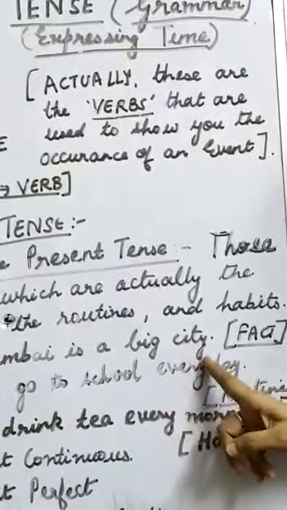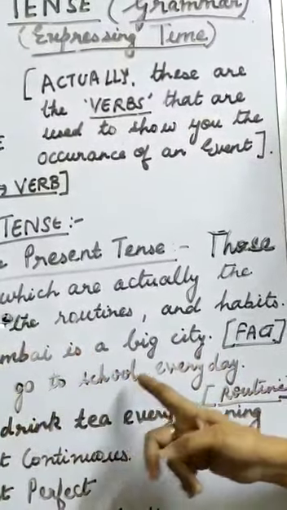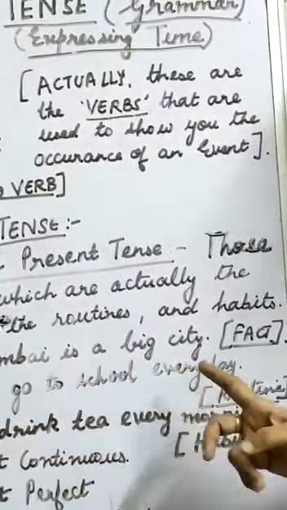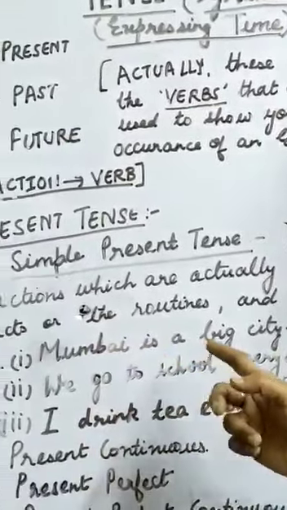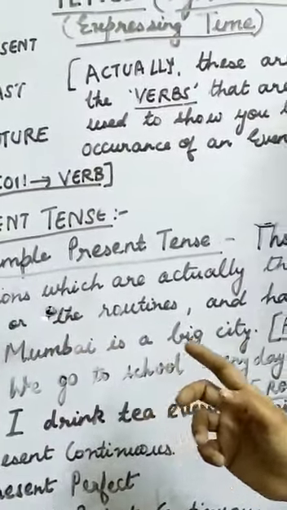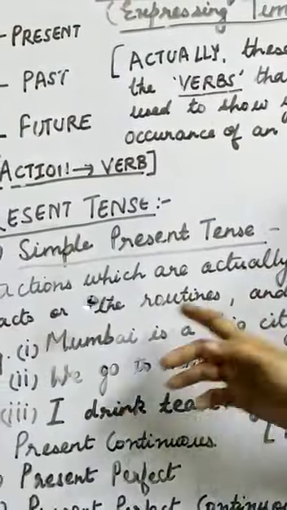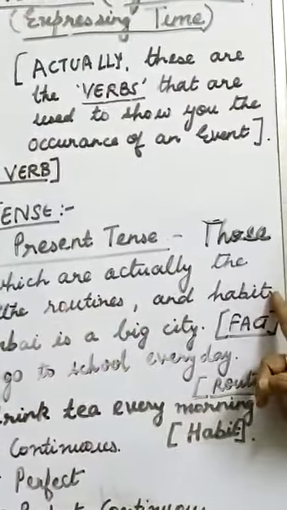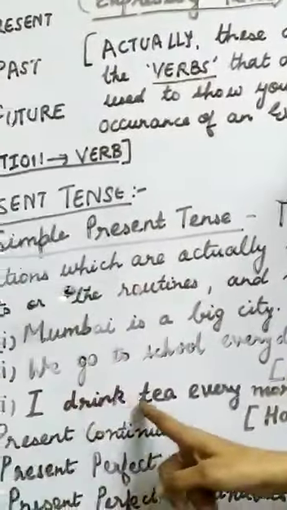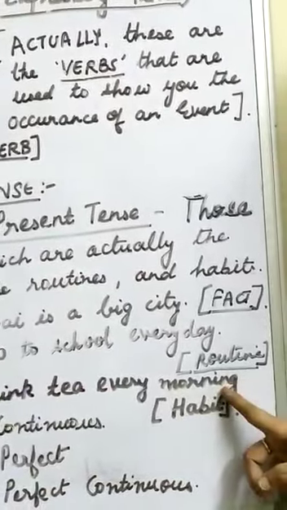Mumbai is a big city. Mumbai is a big city. This is a universal truth. Capital of Uttar Pradesh is Lucknow. This is a fact. This is the universal truth. This will not change. And the habits. Habit is what? I drink tea every morning.